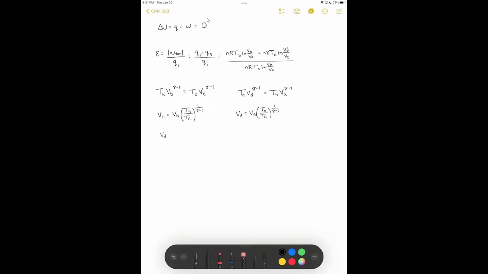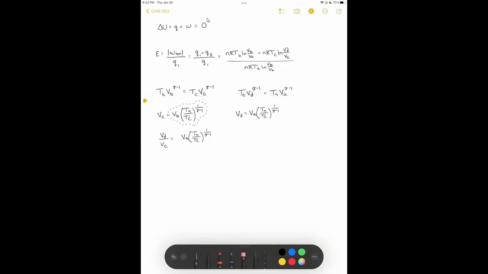In doing so, we can show the following. If we take VD divided by VC, VD is VA times T hot over T cold raised to the 1 over gamma minus 1. And then our other expression for VC is VB times TH over TC to the 1 over gamma minus 1.